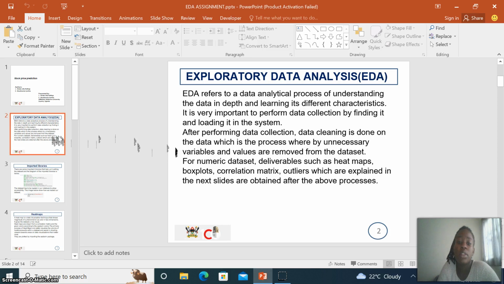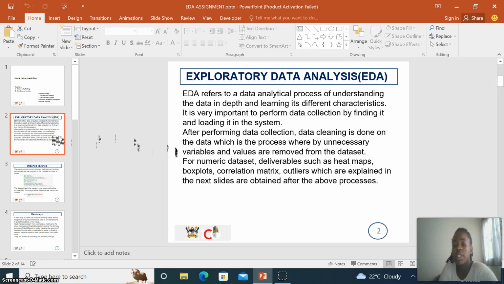And this process is very important to perform data correction by finding it and loading it in the system so that you can easily access it while performing your data cleaning, all those processes you need while feeding your data in the system. And after performing the data correction, data cleaning is done on the data, which is the process whereby unnecessary variables and values are removed from the data set so that the data which is going to be loaded into the system is clean.